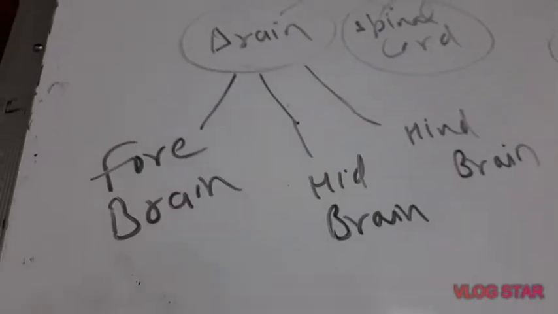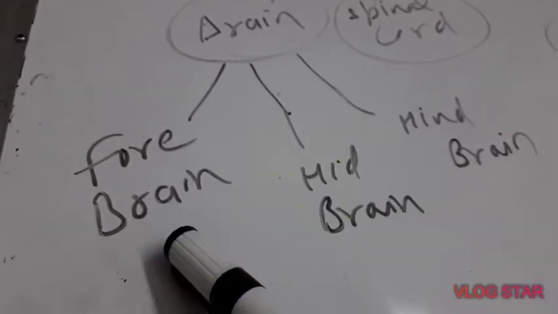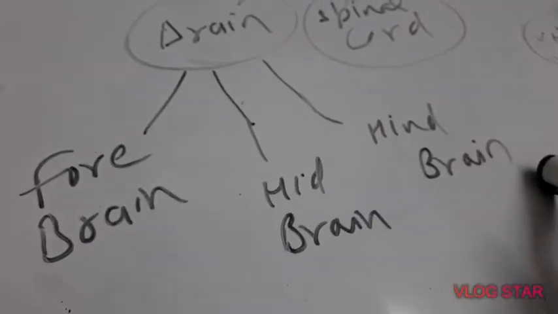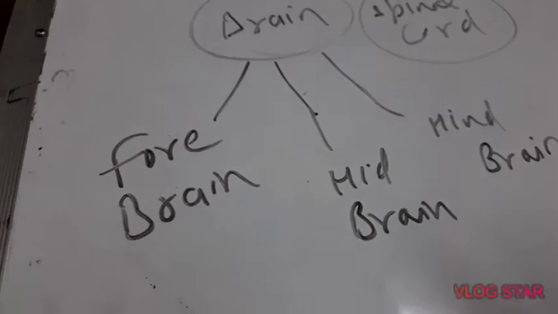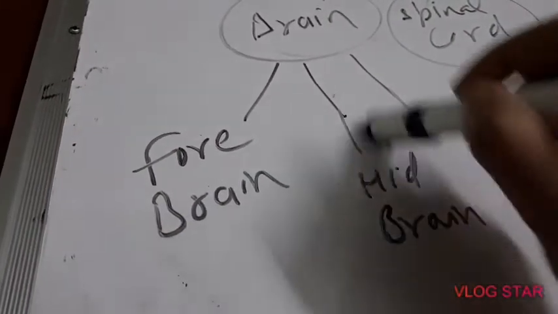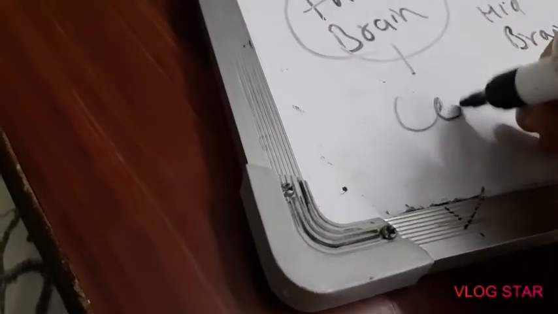The brain has three parts: forebrain, the largest part of the brain, midbrain and hindbrain. Forebrain further has three parts, but you have only one in the syllabus, that is cerebrum. Midbrain has two parts, you have none in the syllabus, so you may skip.